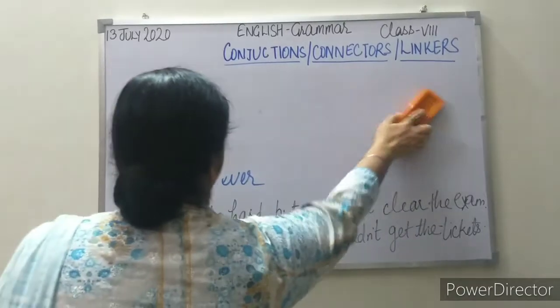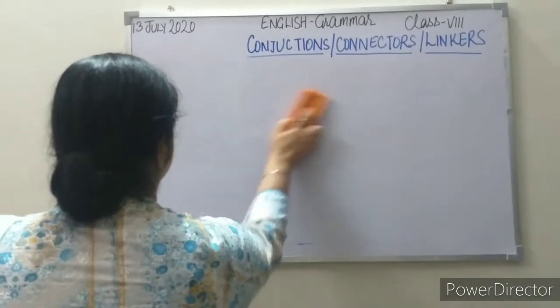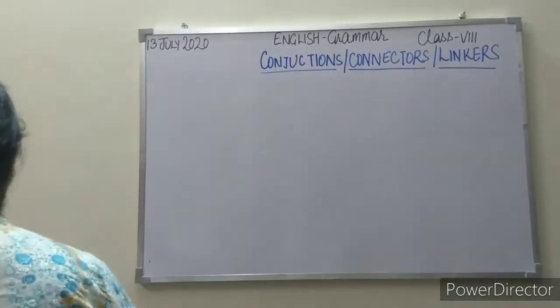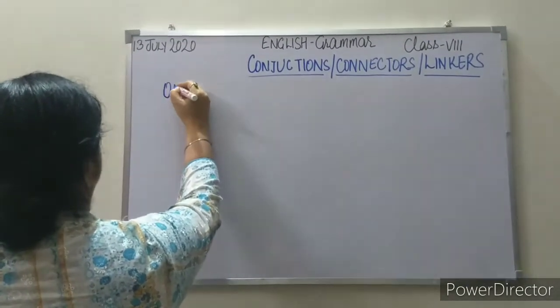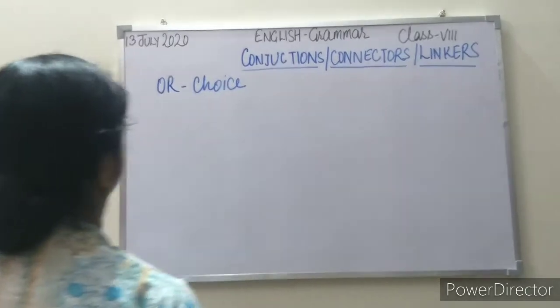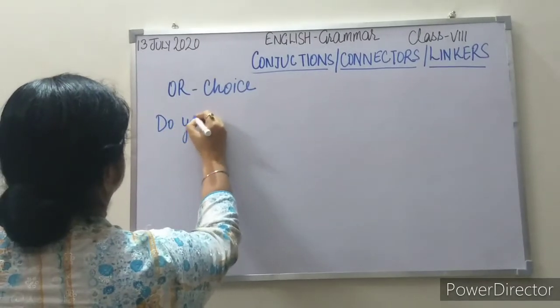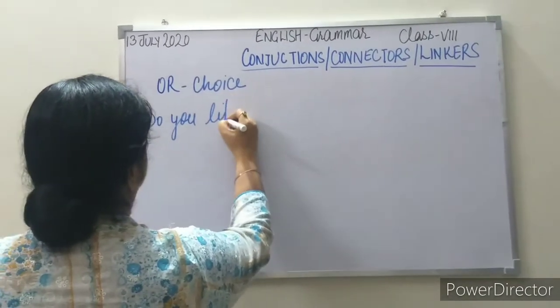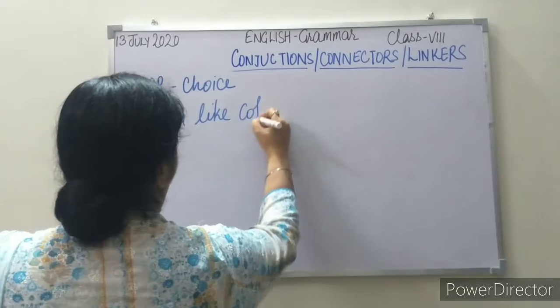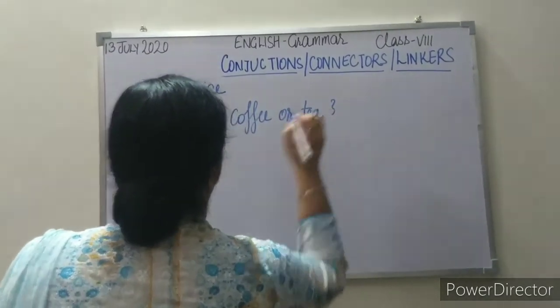Next conjunction, that is or. As the name suggests, it gives us a choice. See the example. Do you like coffee or tea?